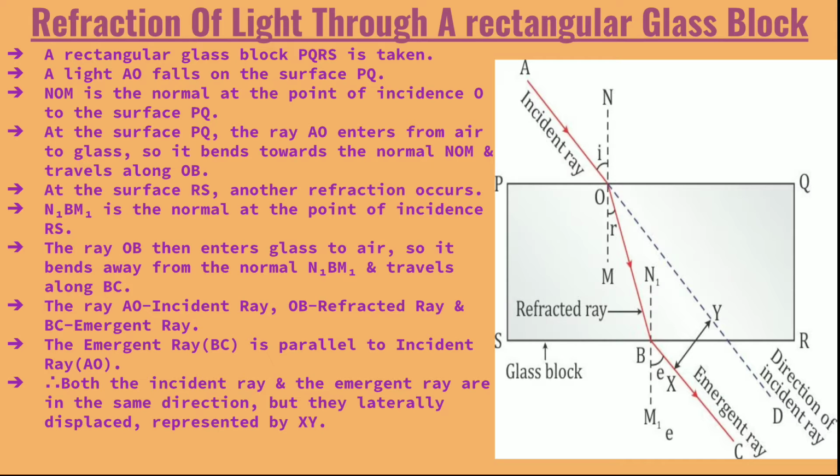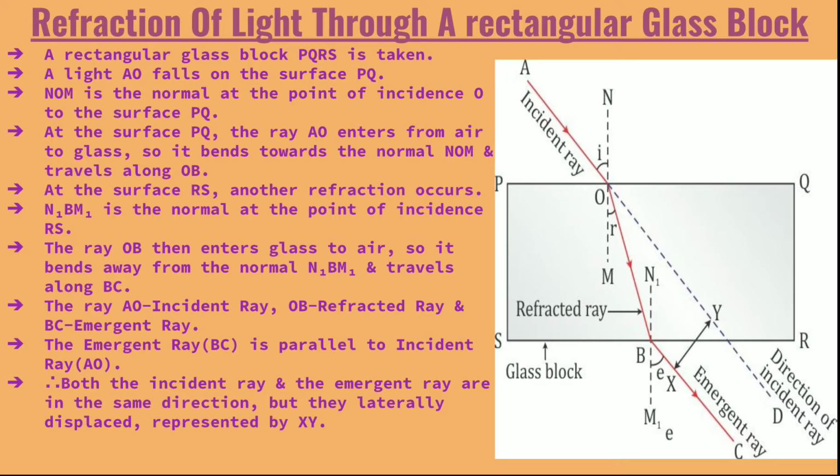At the surface PQ, the ray AO enters from air to glass. It's an incident ray which is entering from a rarer to a denser medium, that is air to glass, so it bends towards the normal. According to the rules of refraction, if the light ray enters from a rarer to a denser medium, then the ray bends towards the normal after refraction.